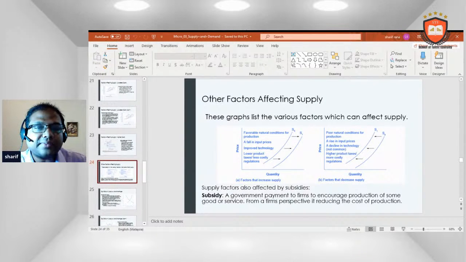Supply is also affected by subsidies. A subsidy is a government payment to a farm to encourage production of some good or service.